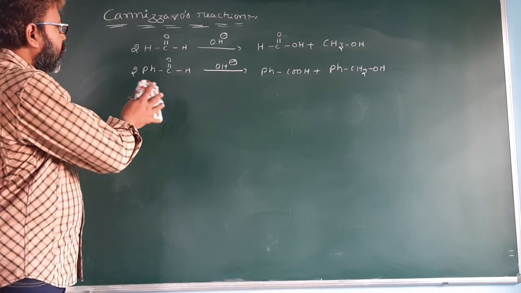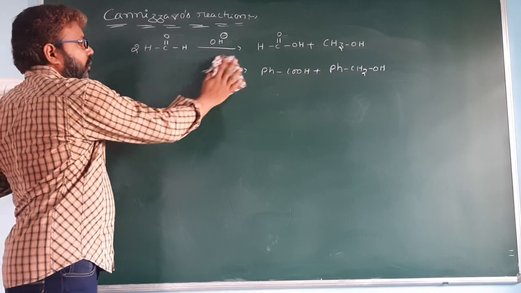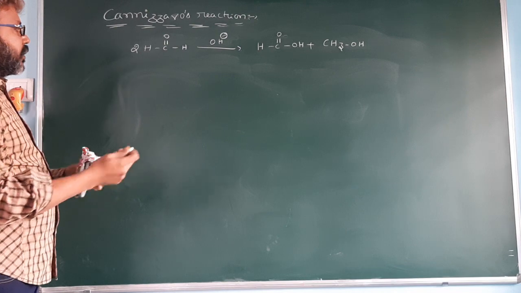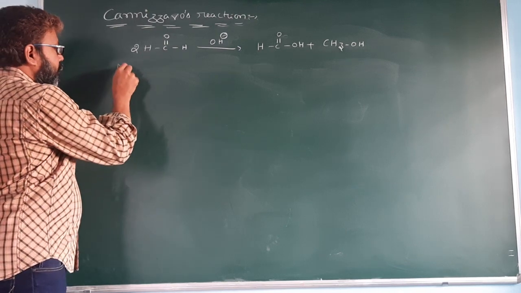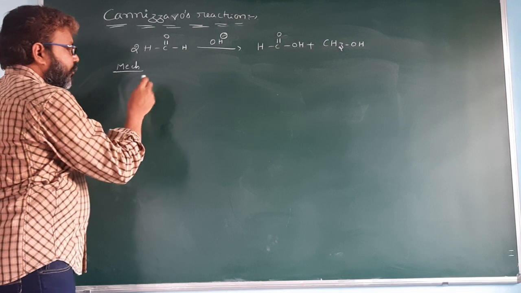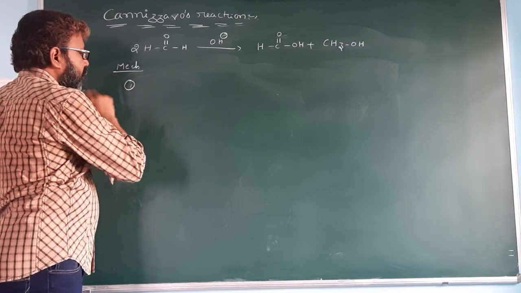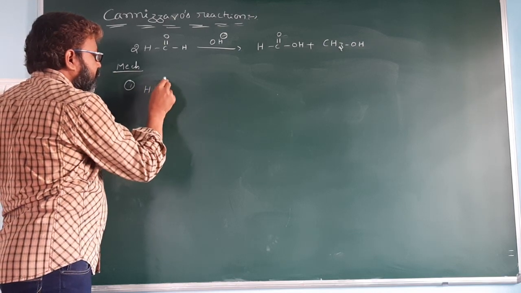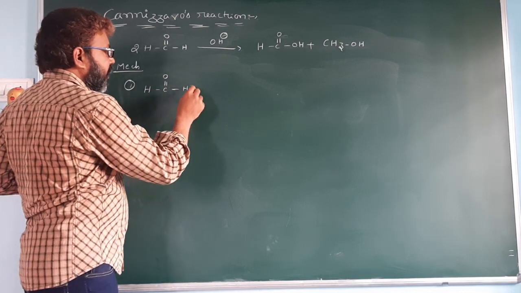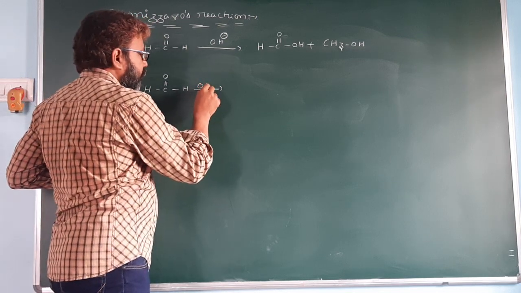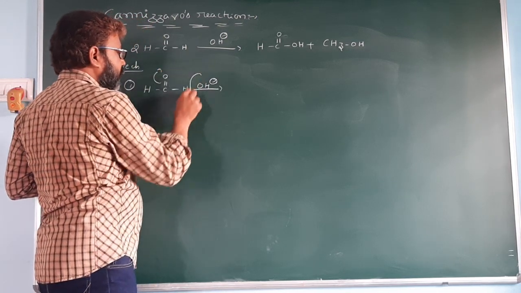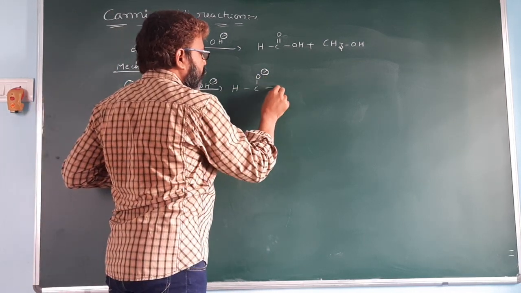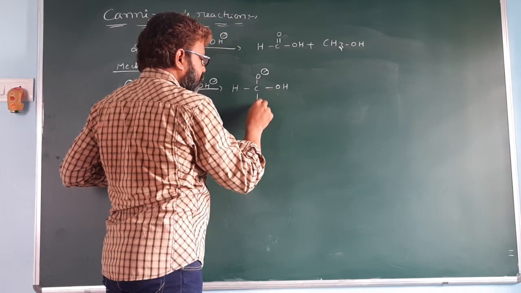Already you know the general mechanism. Once more I will write the general mechanism. This first one is the first type of mechanism. Here the reaction takes place in a basic medium. The pi bond electrons shift to oxygen, OH minus attacks the carbon, and it is converted to O minus, OH, H.